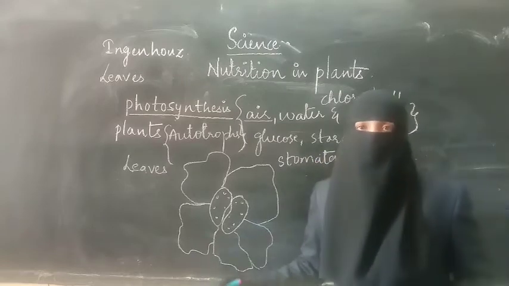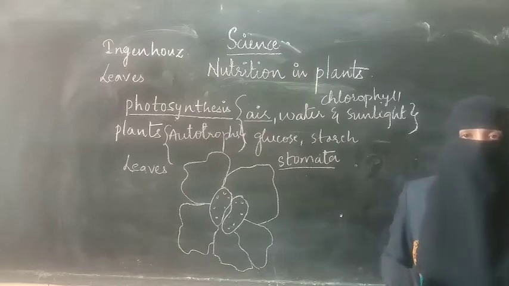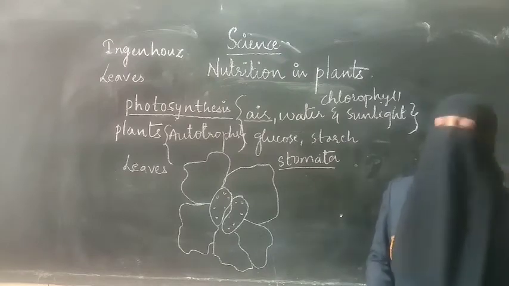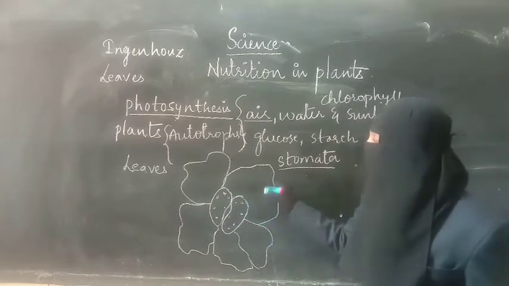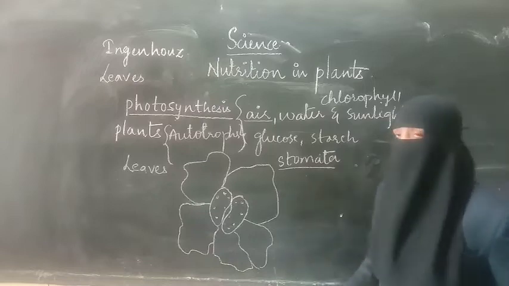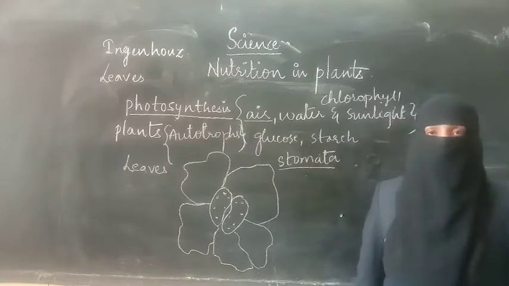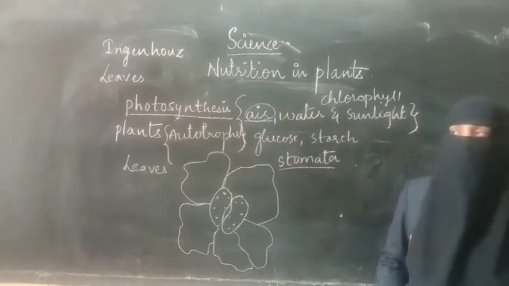Leaves exchange gases from the air with the help of stomata. Stomata are very minute and can be seen only under the microscope. Stomata take the carbon dioxide from the air and leave out the oxygen in the process of photosynthesis. So carbon dioxide is obtained from the atmosphere.